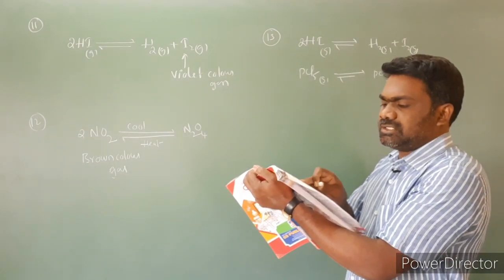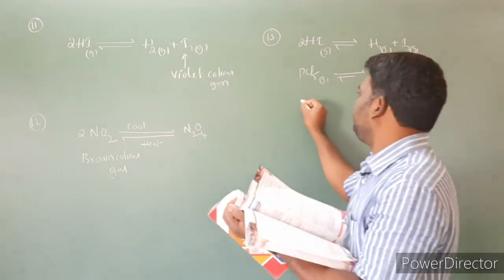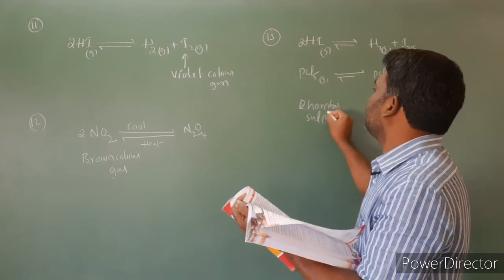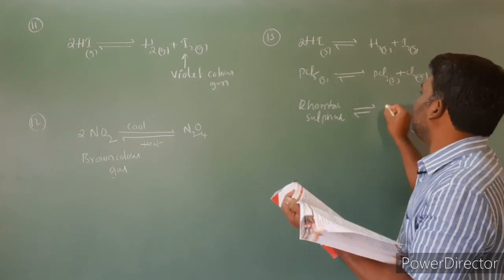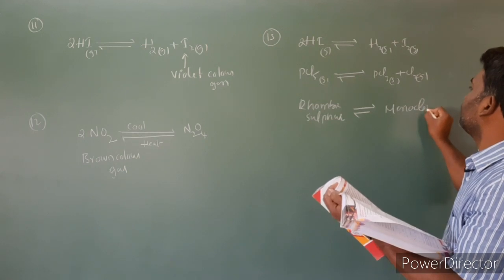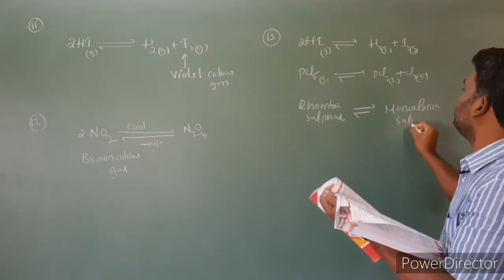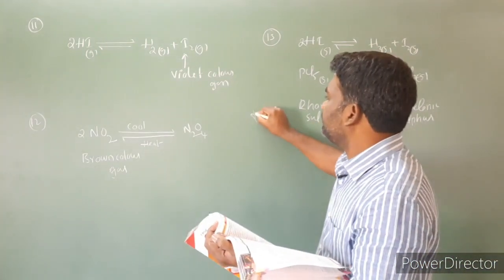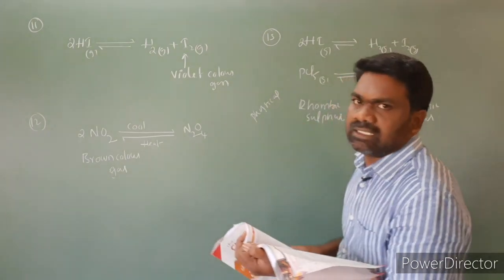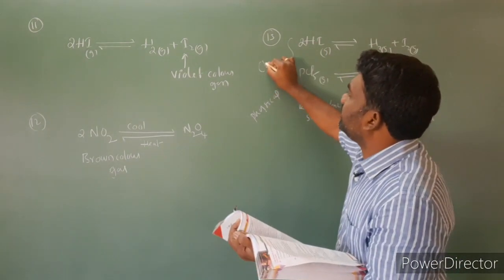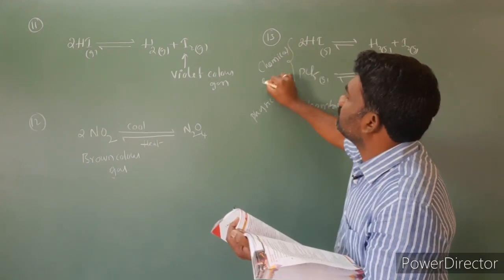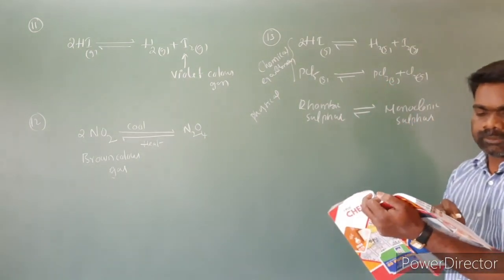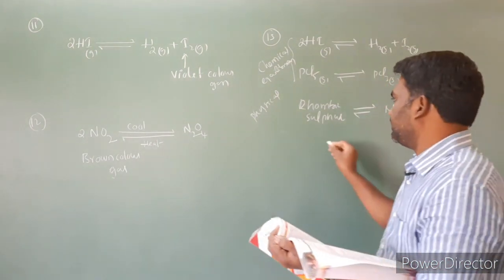Next, transition of rhombic sulfur to monoclinic sulfur. Rhombic sulfur to monoclinic sulfur. So it is not a chemical equilibrium, it is a physical equilibrium. Physical equilibrium, and these two are chemical equilibrium. Look at the fourth option, decomposition of calcium carbonate, CaCO3.